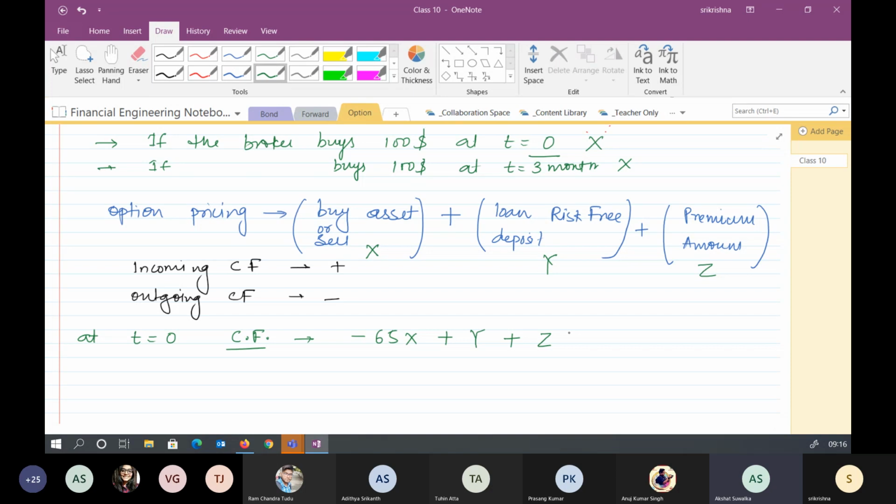Sir, how did he get minus 65x, sir? Like we don't have money initially, na? We will take a loan from the bank, right. That's why I'm writing it as equal to 0. So we are not investing anything.